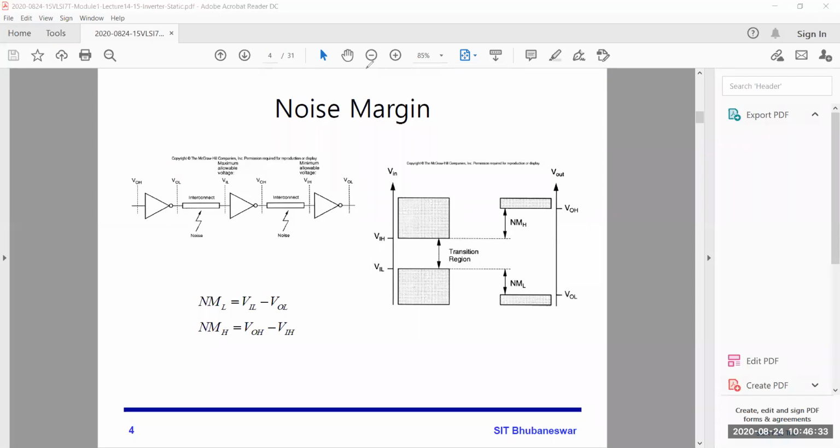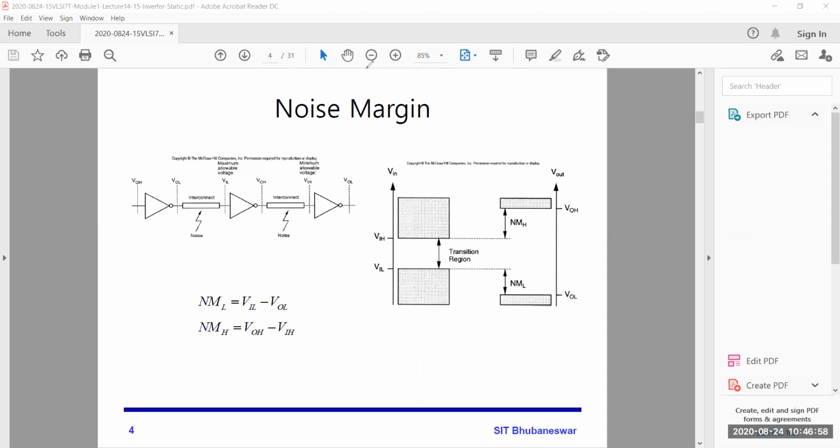Vakar, can you explain? See, always see the noise margin means the tolerance of the circuit. If it tolerates more noise, then the circuit is better.